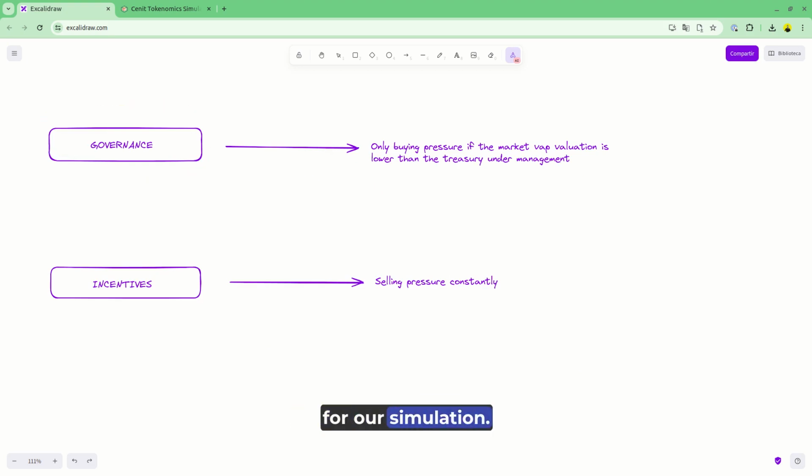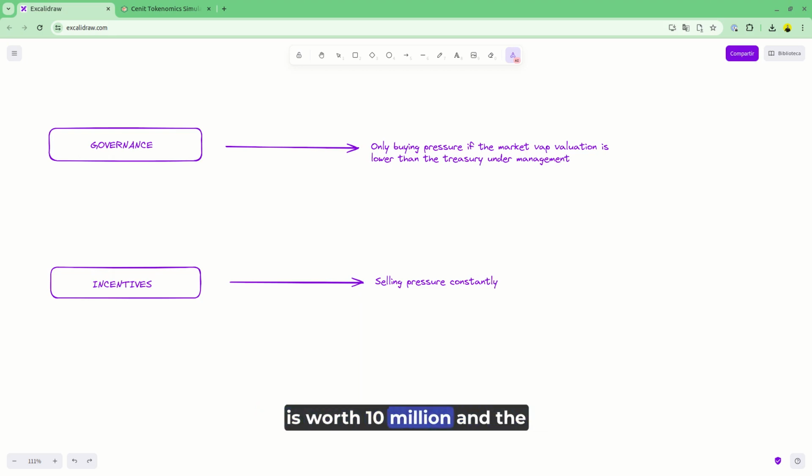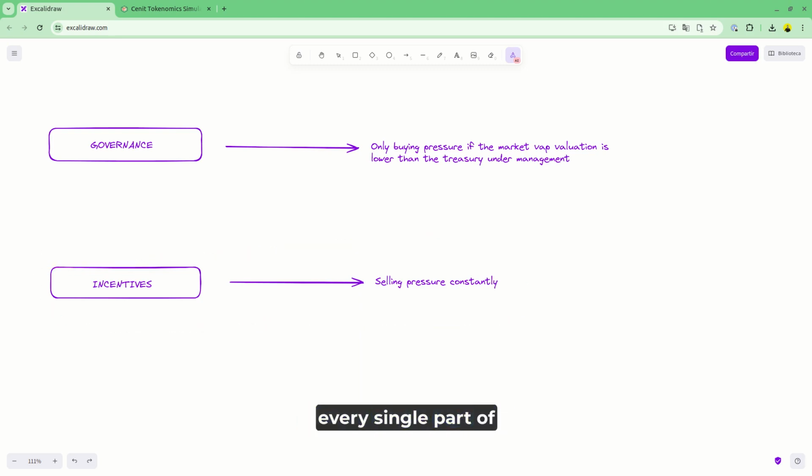For our simulation, we only consider that there is going to be buying pressure if the valuation of the market cap is lower than the treasury under management for a protocol. So imagine that our market cap is worth 10 million and the funds under management are 100 million. Then we will see some buying pressure until that is balanced. And for the incentives, for every single part of the incentives, we should consider that it is going to generate selling pressure, because otherwise we would be too optimistic.